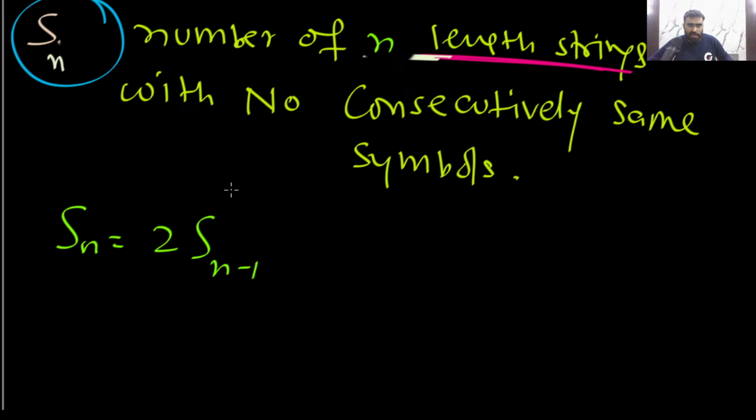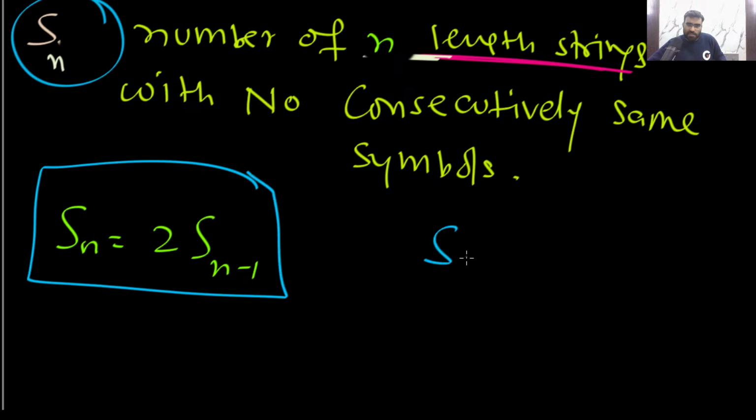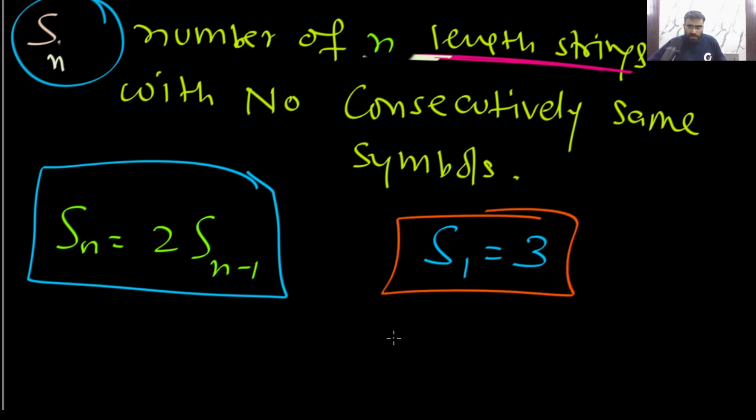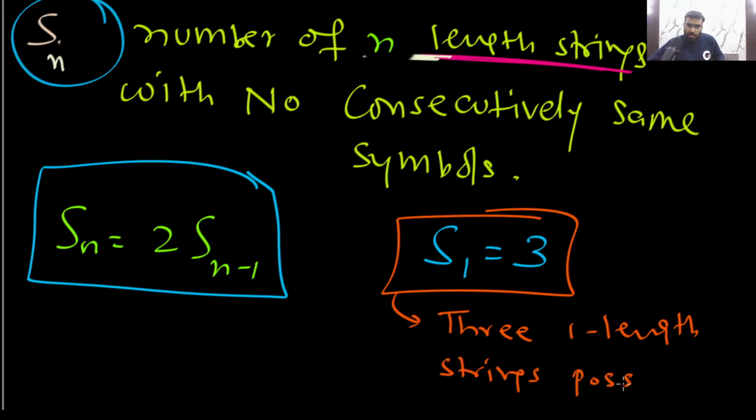And what will be the initial conditions? The initial conditions will be S1 equal to 3. Okay, this is the initial condition, because 3 one length strings can be created. 3 one length strings are possible. So this is your answer.